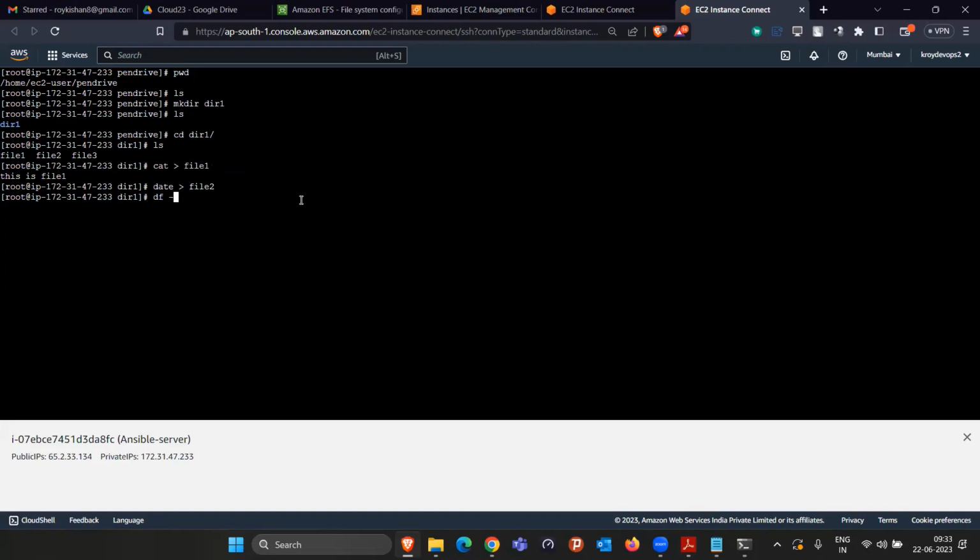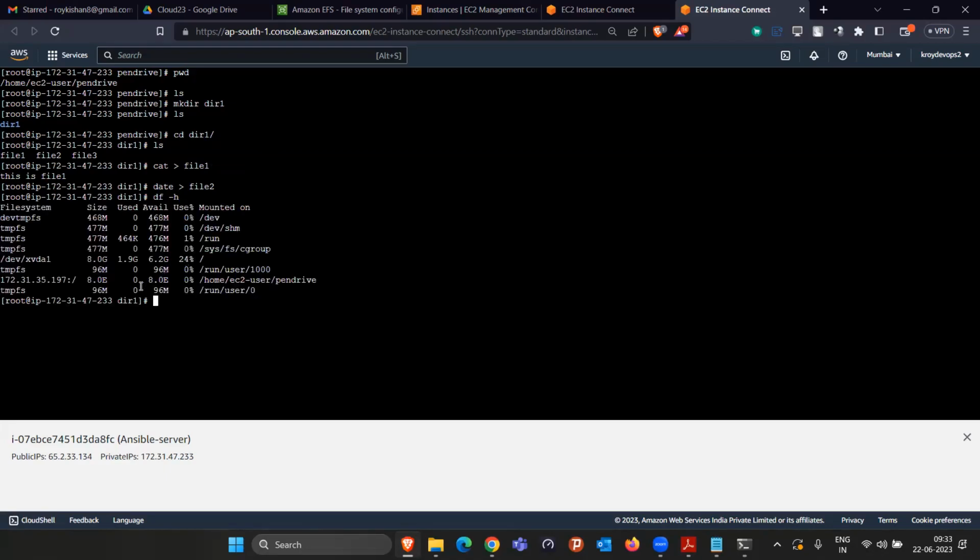And if I do df -h, it is saying that you are still using around zero bytes only, because we did not store that much bigger data, right? That's why it is zero bytes only. But they are giving you 8 exabyte of storage. Okay. Anybody know how big is 8 exabyte?